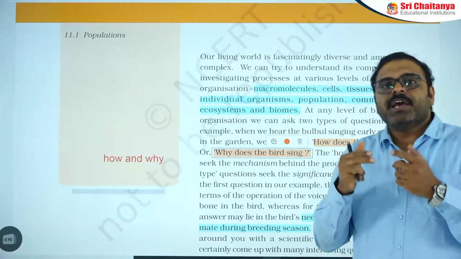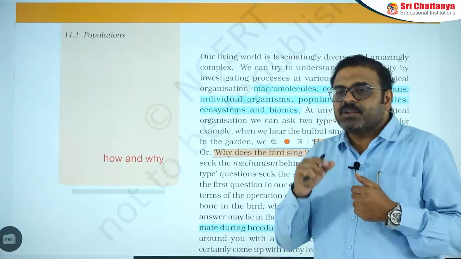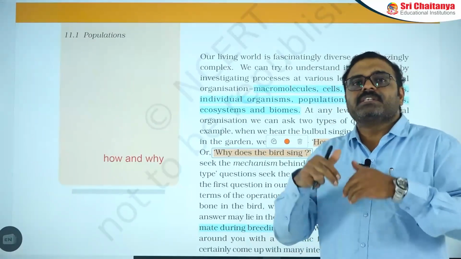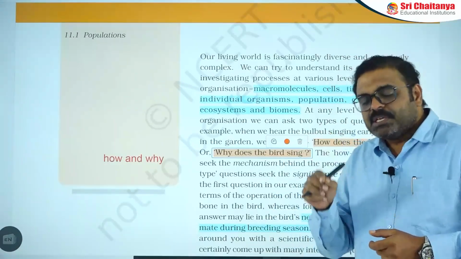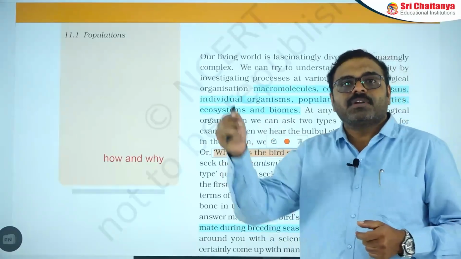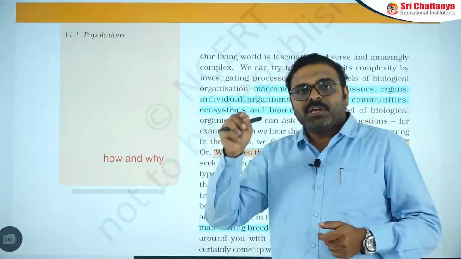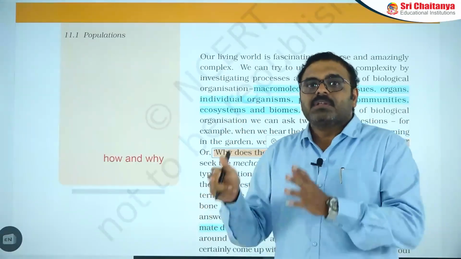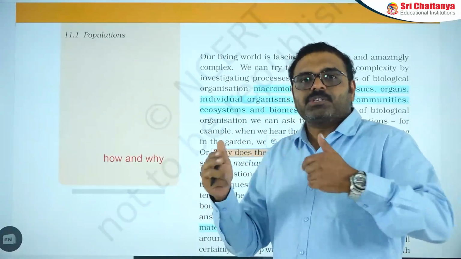That means the bird has a vocal structure, the syrinx, which can generate sound. But if the question is why, that means why is the organism making sound, maybe it is a call for another mate during the breeding season. So the second explains its behavior. That's why we need to understand organisms and their environment together.